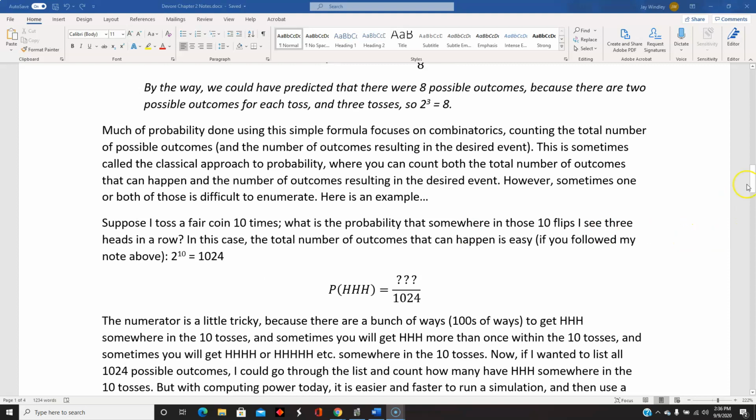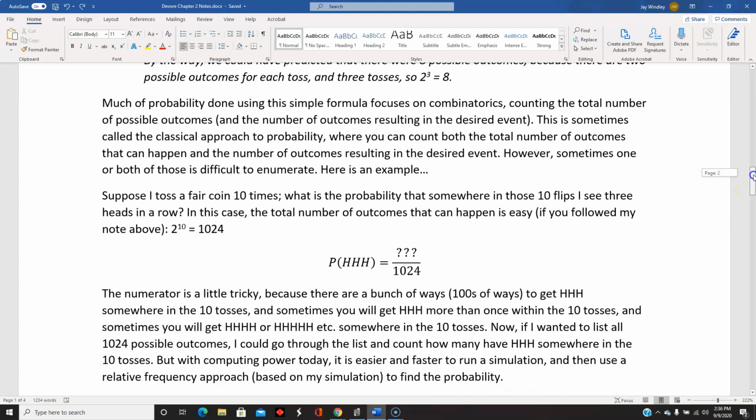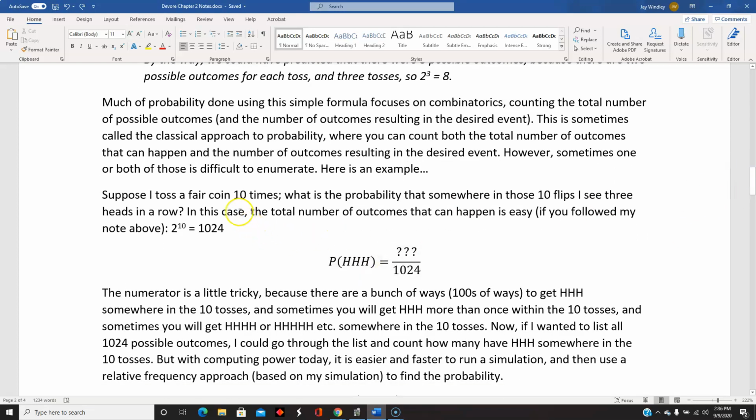Suppose I toss a fair coin 10 times. What's the probability that somewhere in those 10 flips, I will see 3 heads in a row? In this case, if you followed what I talked about up here, the total number of outcomes that can happen is easy. 2 to the 10th power is 1024.